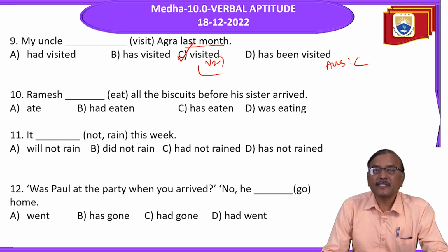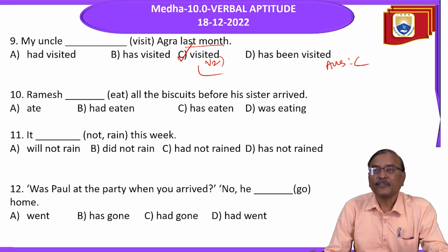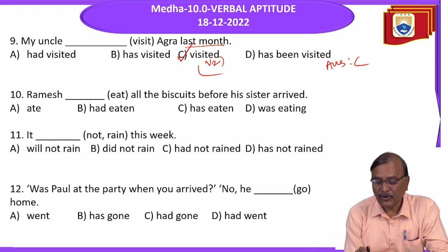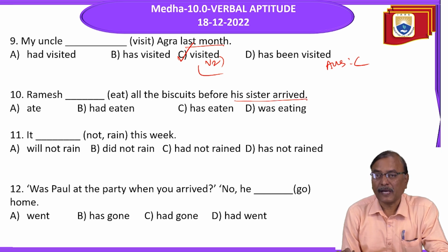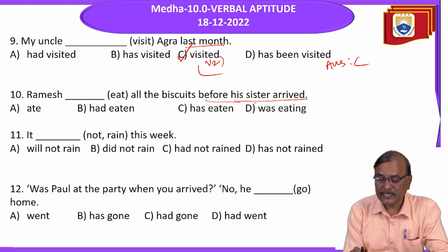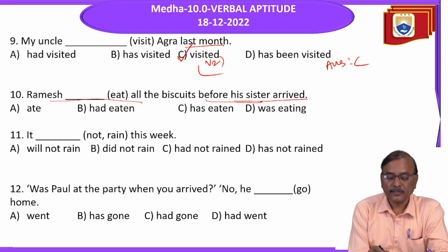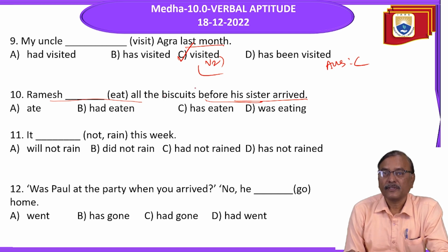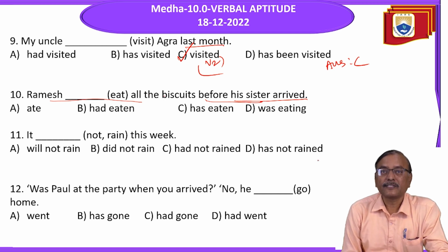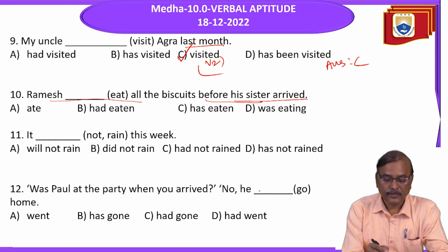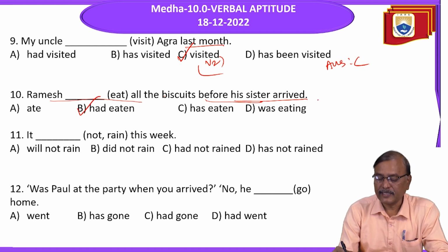Next, Ramesh dash eat all the biscuits before his sister arrived. His sister arrived is a past action. Before this past action, this happened. So this is past in past. When it is past in past, it should be past perfect. So Ramesh had eaten all the biscuits before his sister arrived.